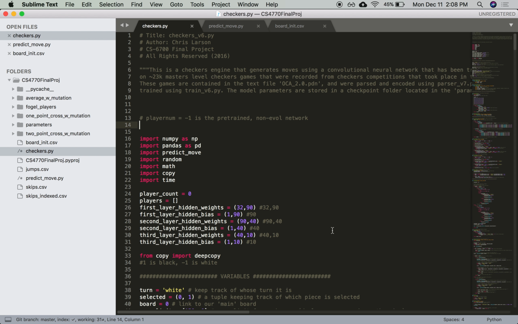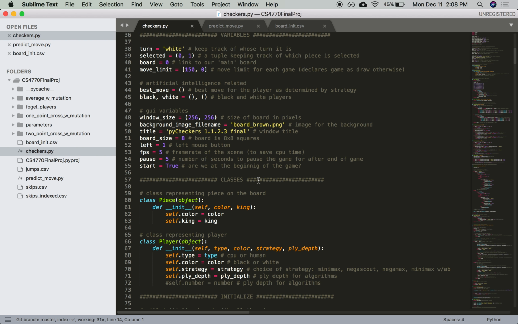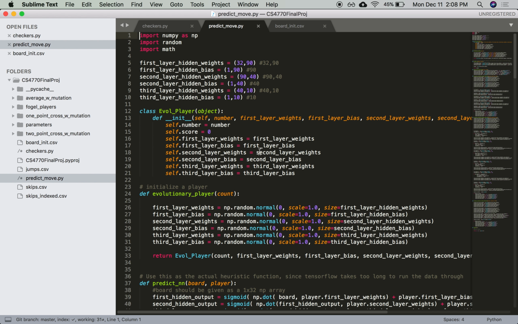Now we'll take a look at the implementation code. Here is the code, checkers.py. This is the game engine code. It has all the rules of the game and the possible, legitimate moves. And there is a separate Python file which has functionality to predict the next move.